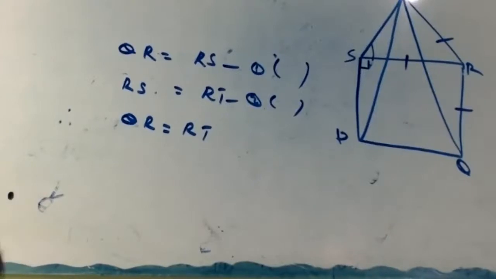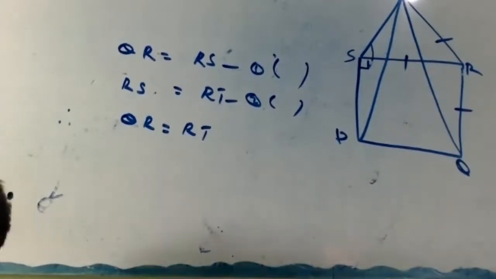Now my question. In triangle QRT, which angle is opposite to QR? Which angle, not side, is opposite to QR?